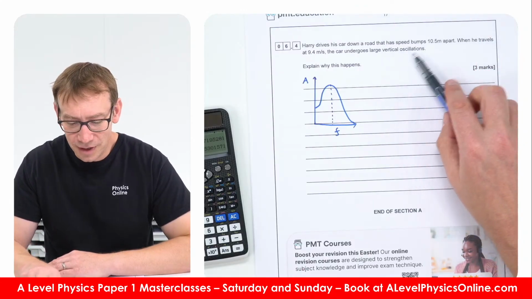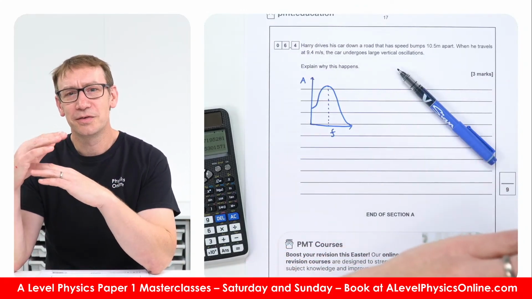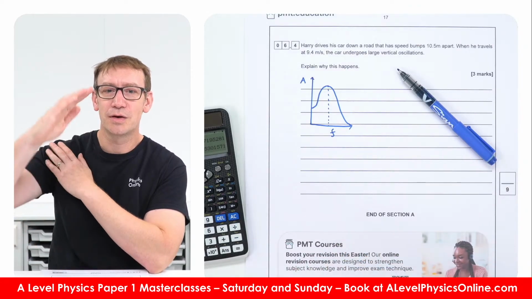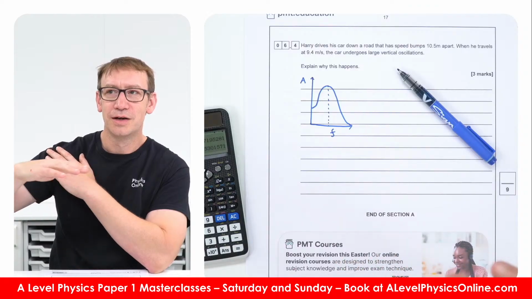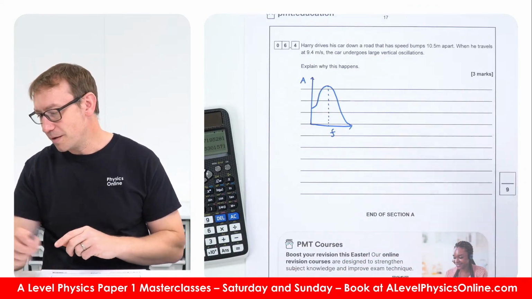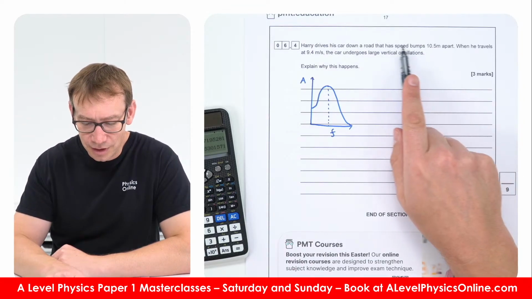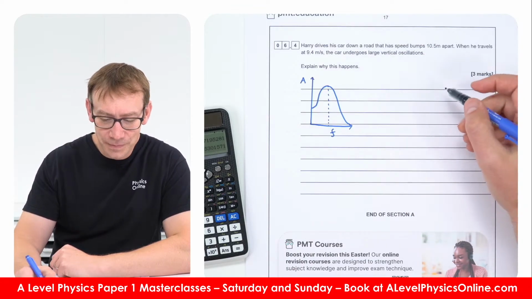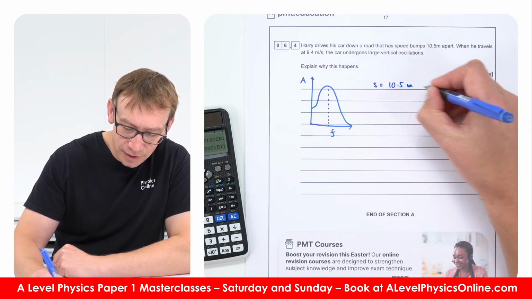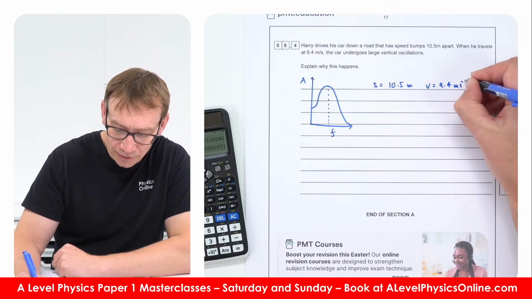This question is very much like a question about a boat. I think it was an OCR question, where there was a boat going over waves, and they were trying to work out whether it is better to go with the waves or against them. So let's have a think. For the time between the collisions, Harry travels a distance of 10.5 meters at a velocity of 9.4 meters per second.